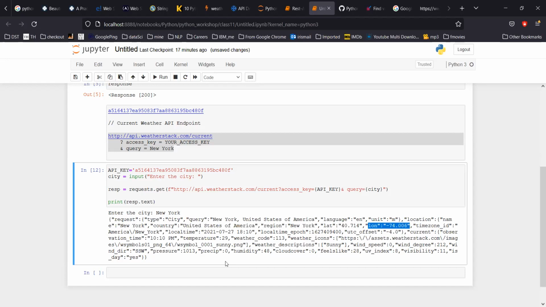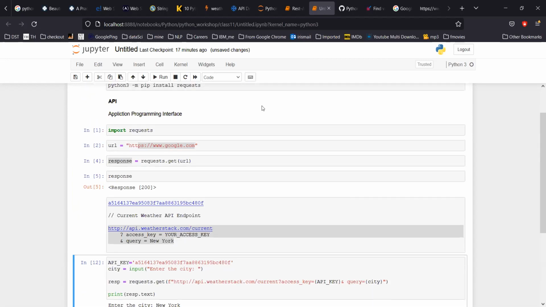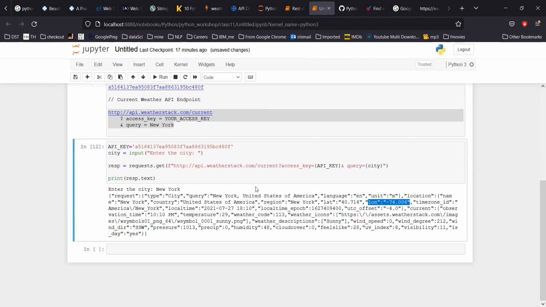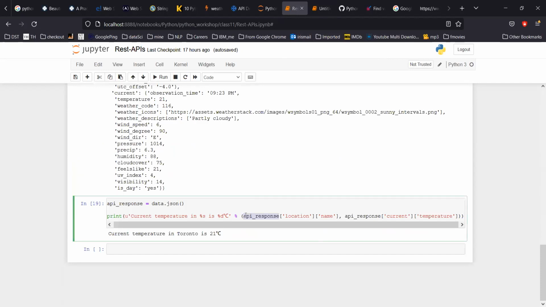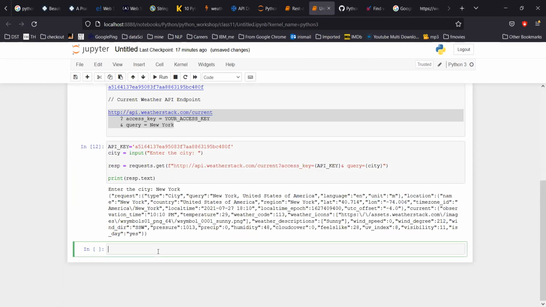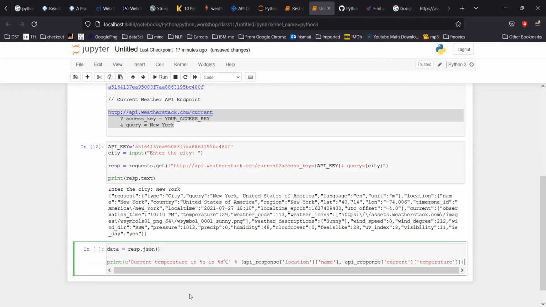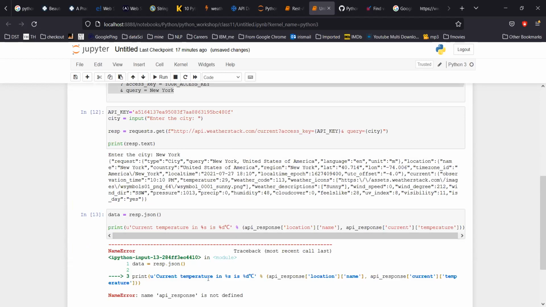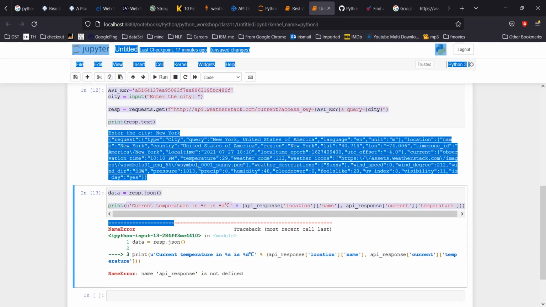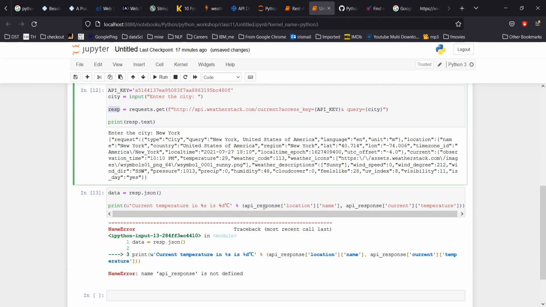You might not need all the information. Suppose you want a pretty print that displays what the temperature is, as simple as that, rather than doing other things. I have already written that piece. So what you can do is data equal to response.json. This is actually a JSON kind, and then you can print. API response is not defined. I agree, it's response only.